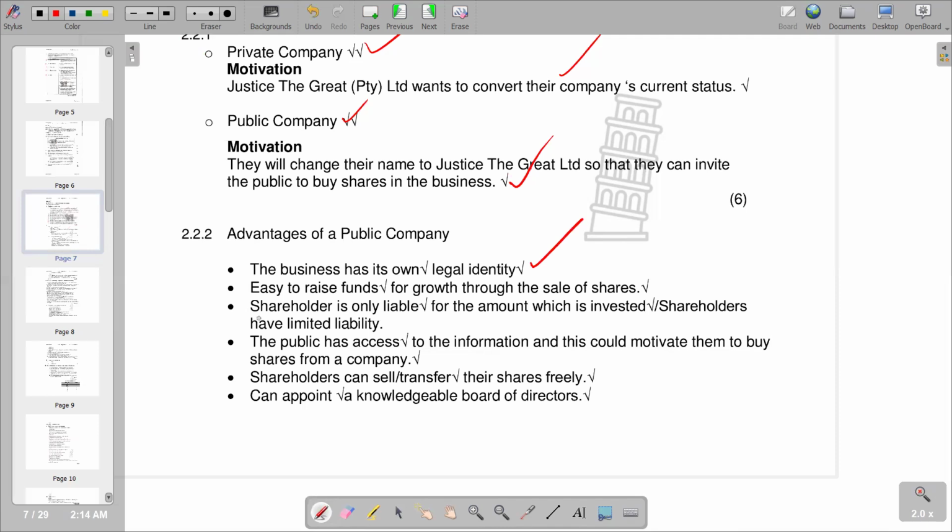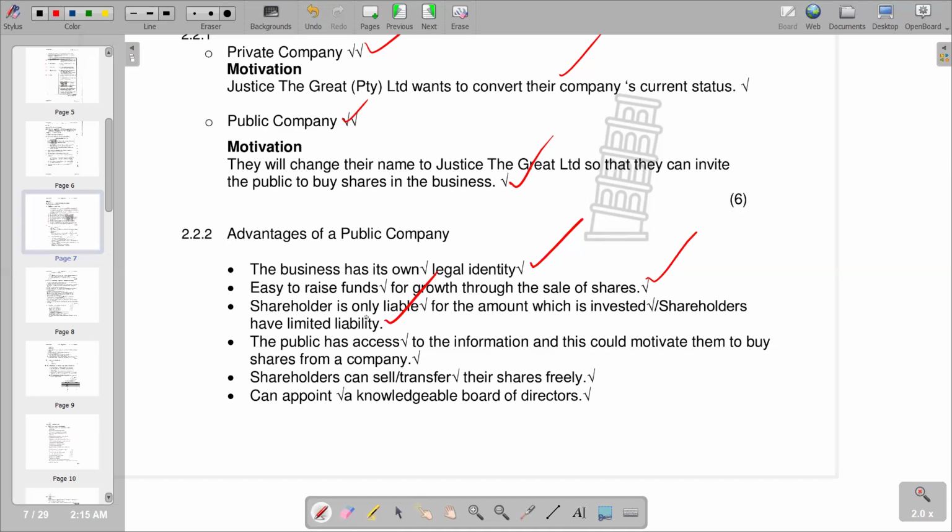And then the second advantage is the ability to raise funds for growth through the sale of shares. So obviously a company issues shares, which is an easy way of raising capital. Then we go to the next one. A shareholder is only liable for the amount which is invested. Shareholders have limited liability. It means in the case that the business or the company becomes insolvent, the personal assets of the owners, that are the shareholders, cannot be taken to settle those amounts that are being owed. So this is what we have.